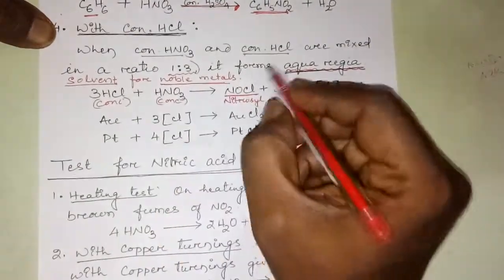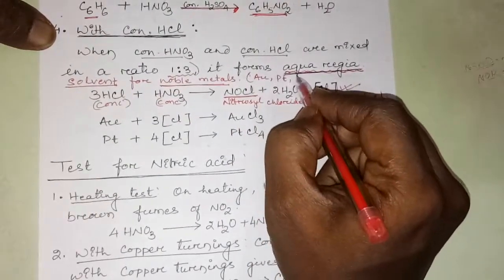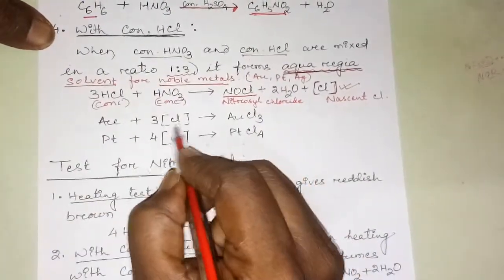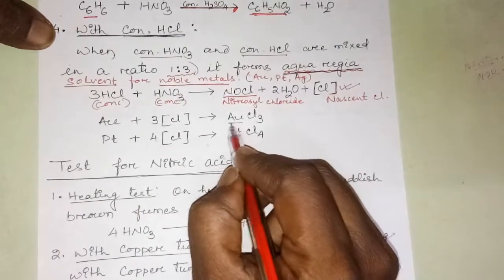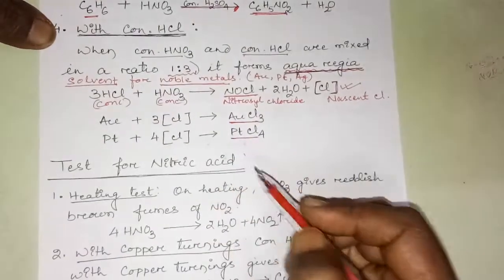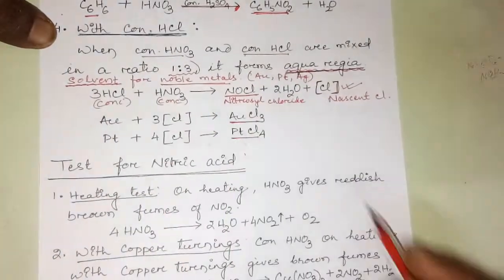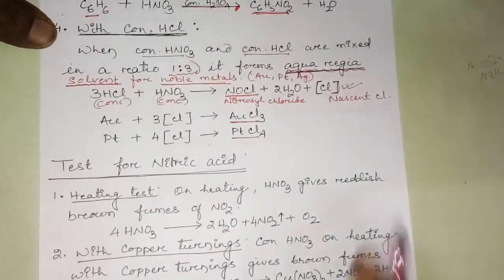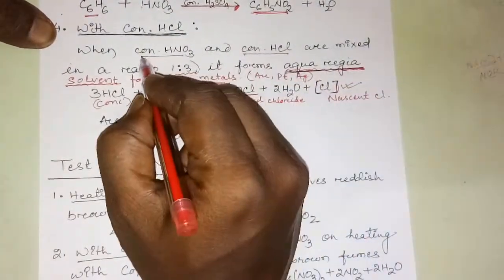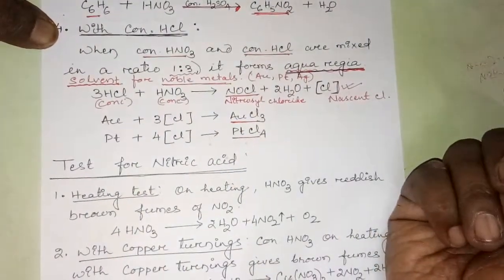What are the noble metals? Generally we take gold, platinum, sometimes silver. When gold is treated with nascent chlorine, it gives gold chloride AuCl3, and platinum gives platinum chloride PtCl4. So this became the solvent to dissolve the noble metals to remove the impurities. Which is the solvent? Aqua regia. How is aqua regia formed? When 1 part of concentrated nitric acid and 3 parts of concentrated hydrochloric acid are mixed.